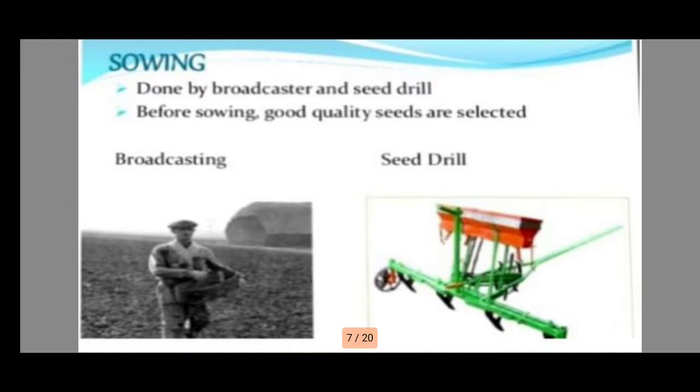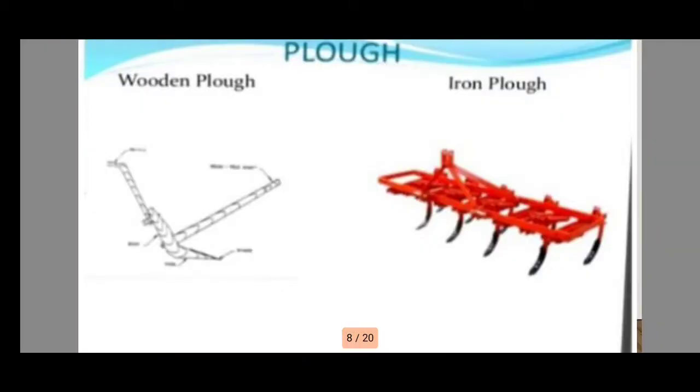Next is the sowing of the crop, which is done by the drill. Before sowing, good quality seeds are selected. There are two methods, broadcasting and drill sowing. In broadcasting, we just take the seeds and broadcast them into the field. But in drill sowing, we use a drill and the proper seeds are poured into the drill. These are the plows that are used for plowing in the field.